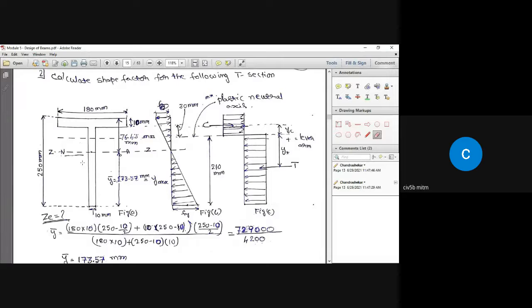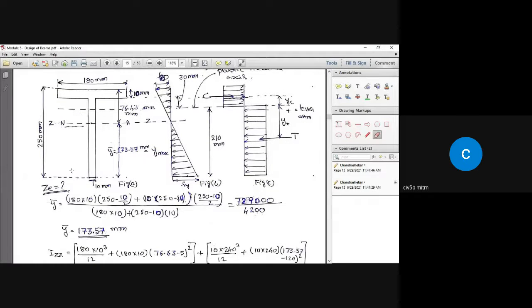Okay. So first let us find out what y bar is. That is the location of the centroid of this T section from the bottom. We are taking the bottom line as the reference line to find out the location of the centroid.